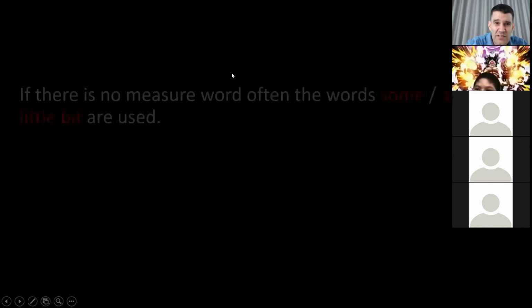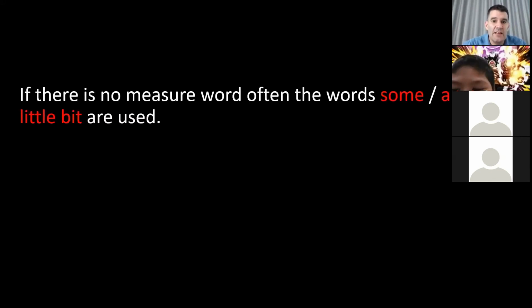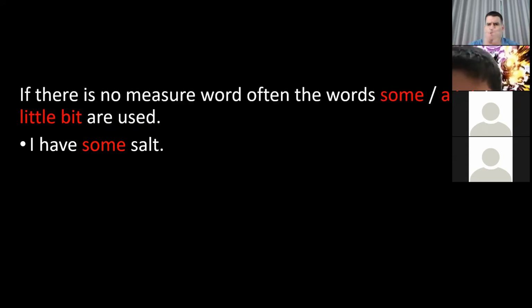If you have a little bit, if you have a medium amount, or if you have a lot, I'll go through these words. So first, if there is no measure word, often the words some, a lot of, or a little bit are used. Usually you will use the word some. Some is in the middle.